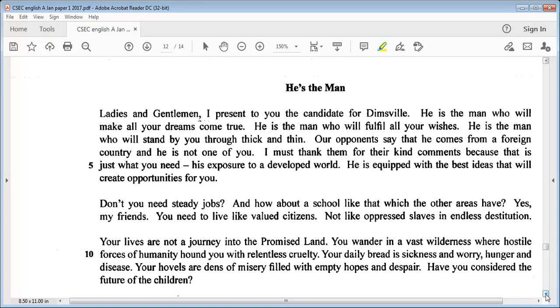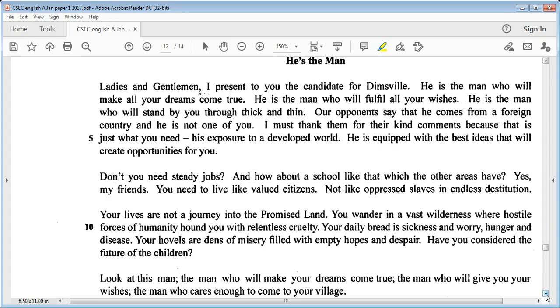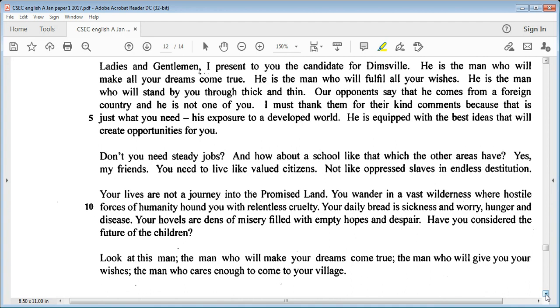Your daily bread is sickness and worry, hunger and disease. Your hovels are dens of misery filled with empty hopes and despair. Have you considered the future of the children? Look at this man, the man who will make your dreams come true, the man who will give you your wishes, the man who cares enough to come to your village.